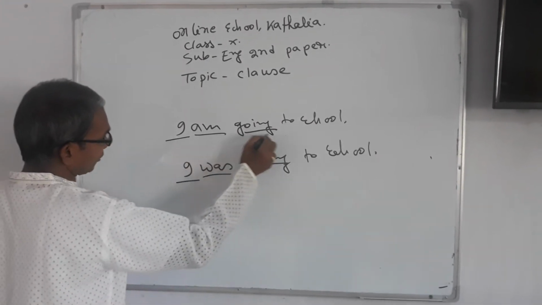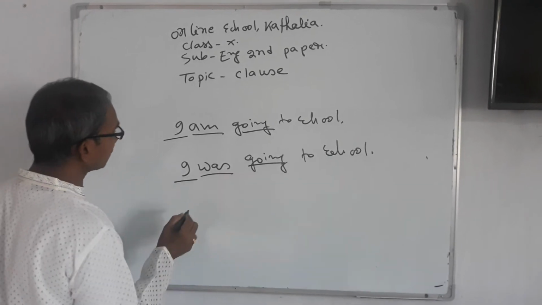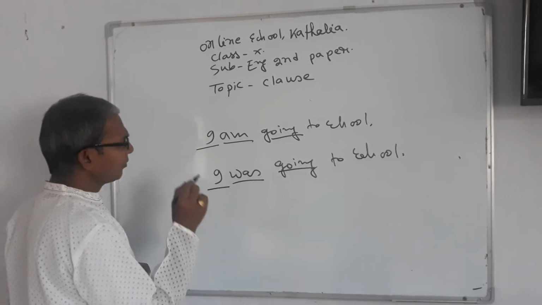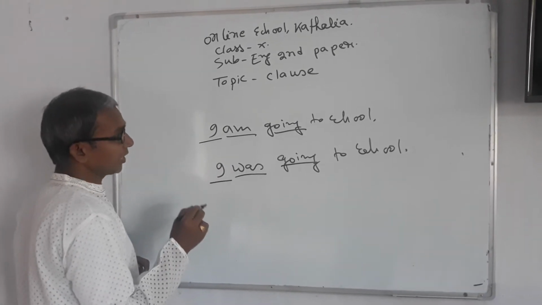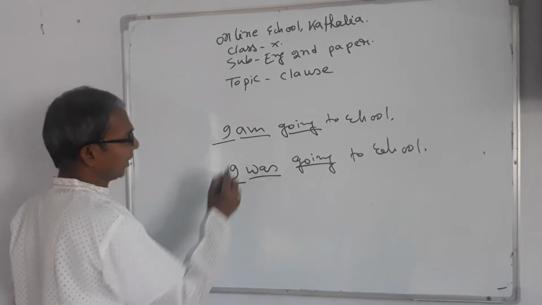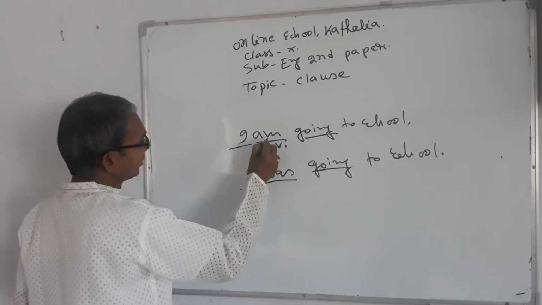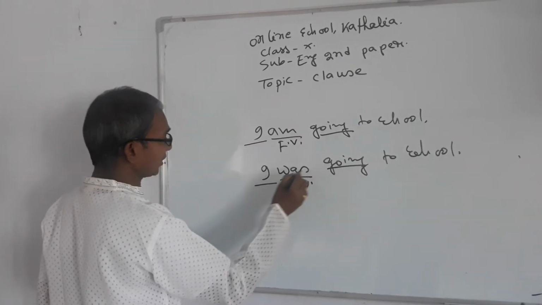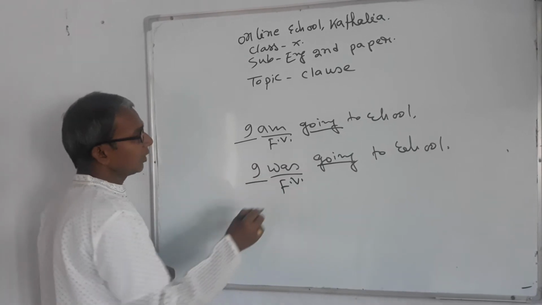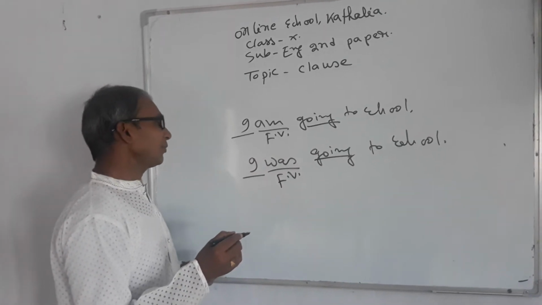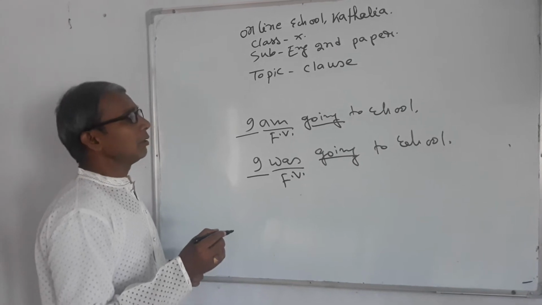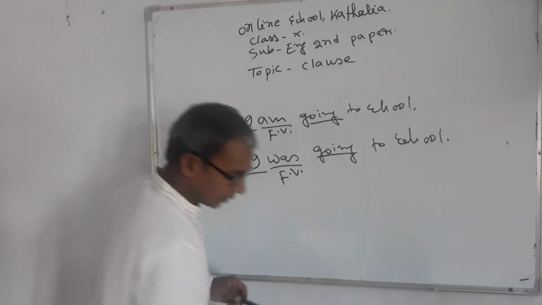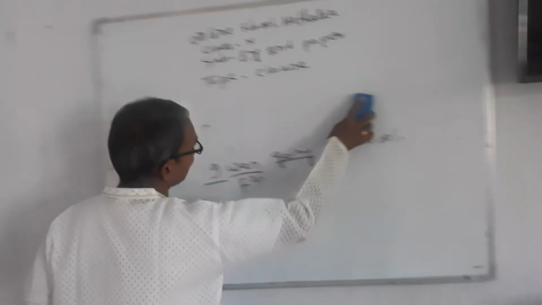It is in present continuous tense and it is in past continuous tense. So we can say here that if the verb is changed according to the tense, this verb must be a finite verb. Here it is used according to this tense. Here was is also used according to its tense. So it is a finite verb. Finally we can say the verb which is used according to tense must be a finite verb. There is another identification of a finite verb.